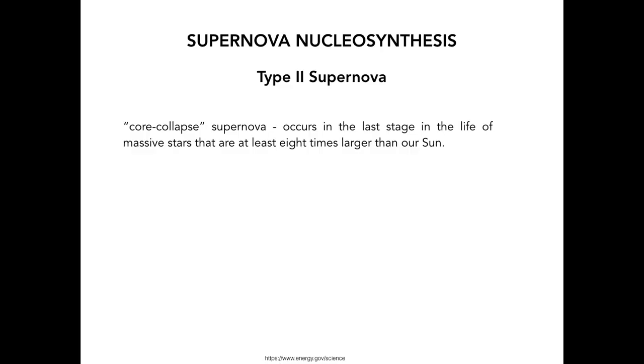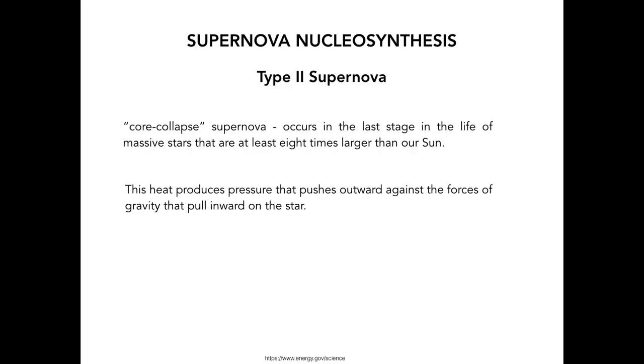Now in type 2 supernova, the core collapses. So we call this core collapse supernova. And this occurs in the last stage in the life of massive stars that are at least 8 times larger than our sun. So this produces heat. The supernova that occurs produces heat, and the heat also produces pressure.